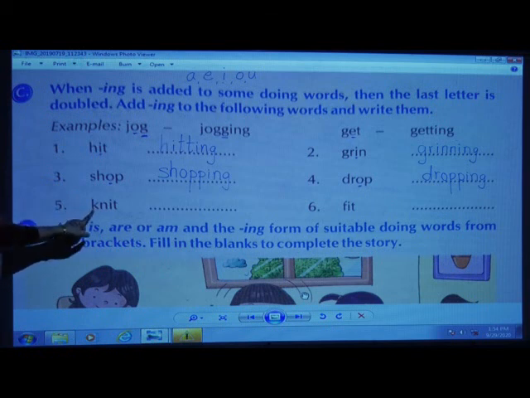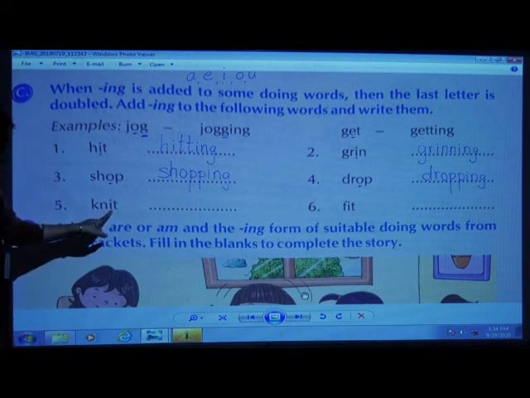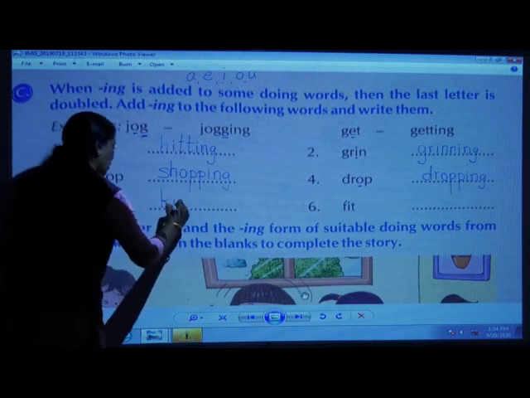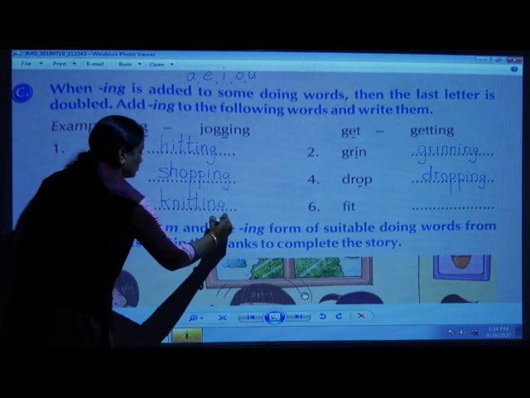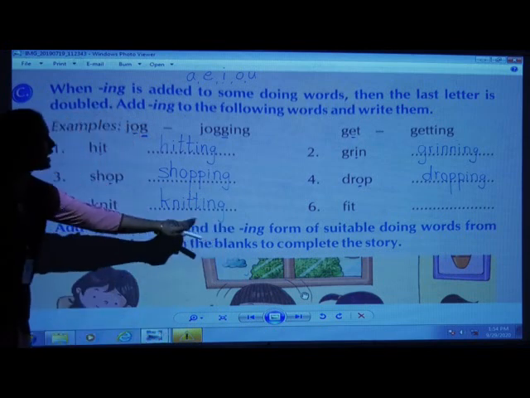The fifth, K-N-I-T, knit. Now, the second last is I. Yes, all of you are right, children. So the ing form is knitting, K-N-I-T-T-I-N-G.